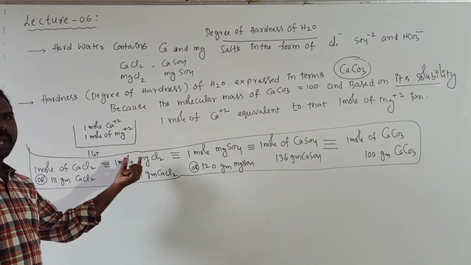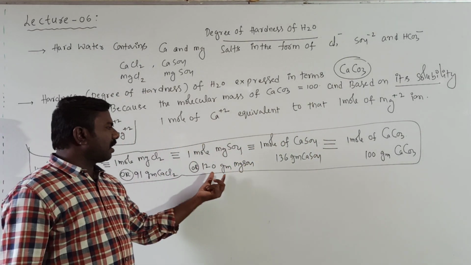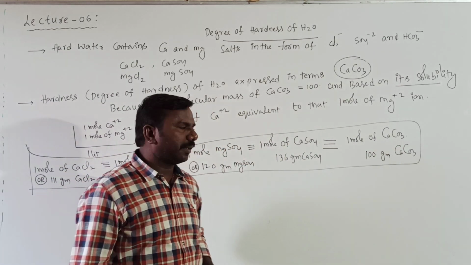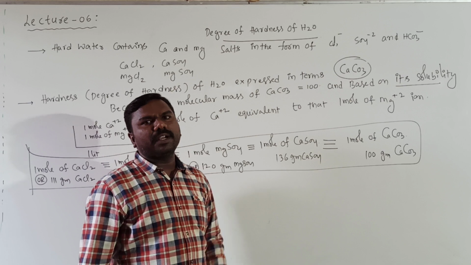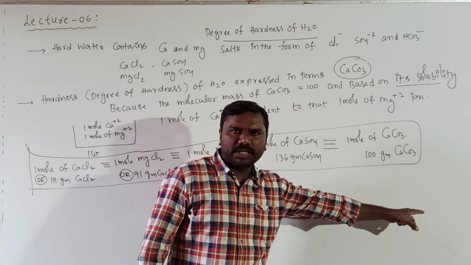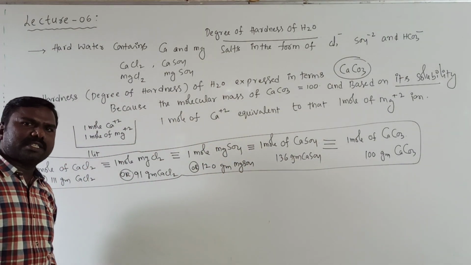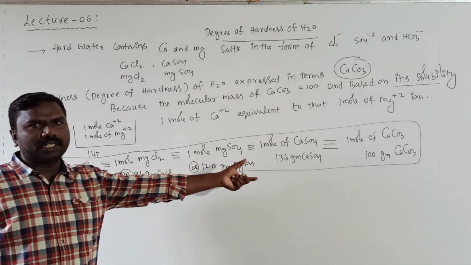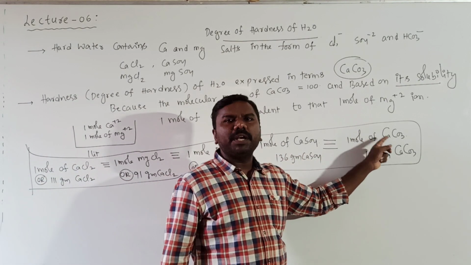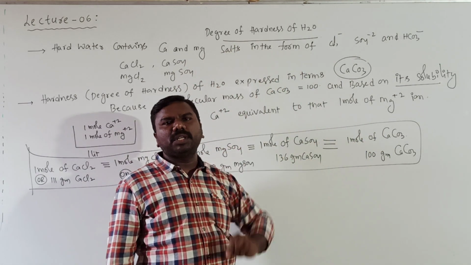However many grams of magnesium chloride, that is equivalent to calcium carbonate. However many moles or grams of magnesium sulfate, that is equivalent to calcium. However many calcium sulfate moles are there, that is equivalent to calcium carbonate. Whatever salt is responsible for hardness of water should be expressed in terms of a precipitate formed called calcium carbonate because of the above two reasons.